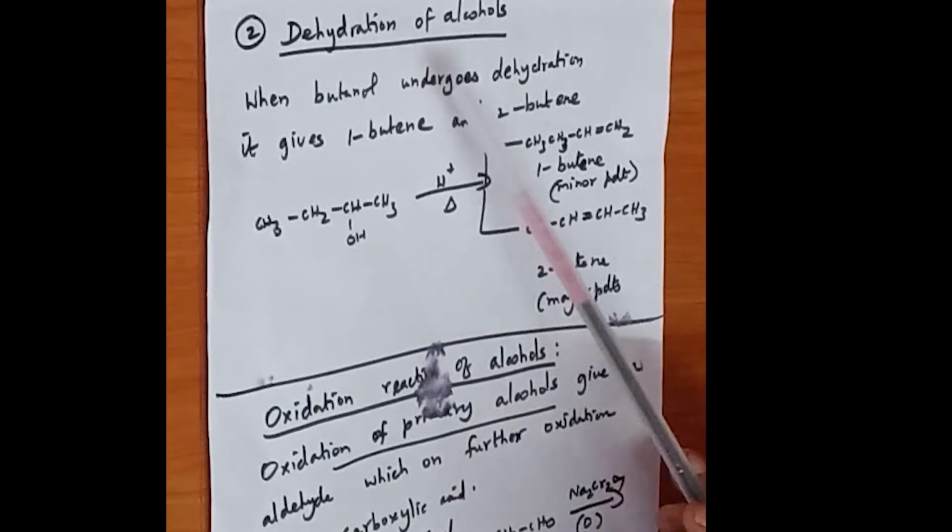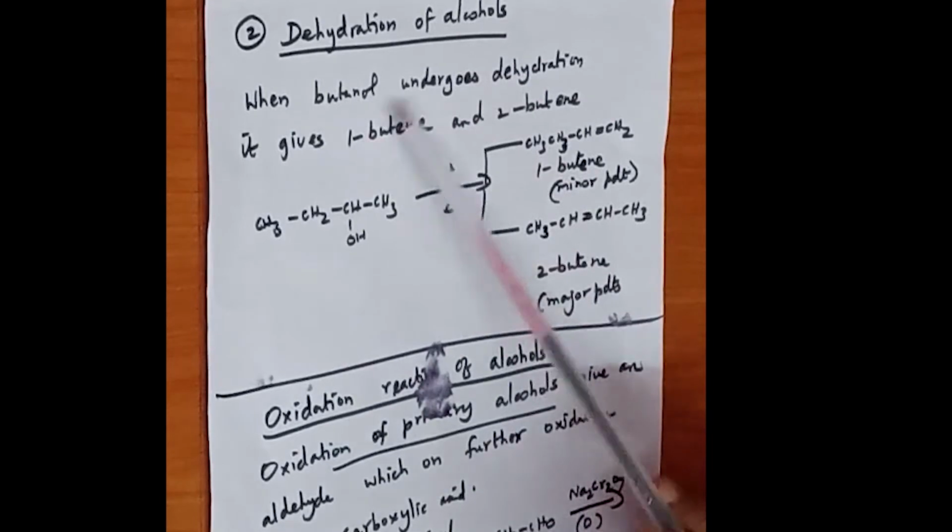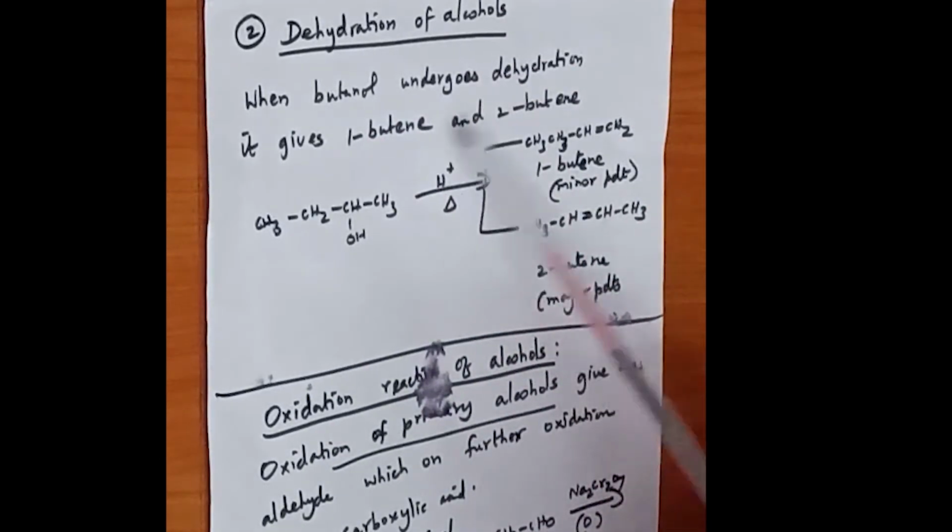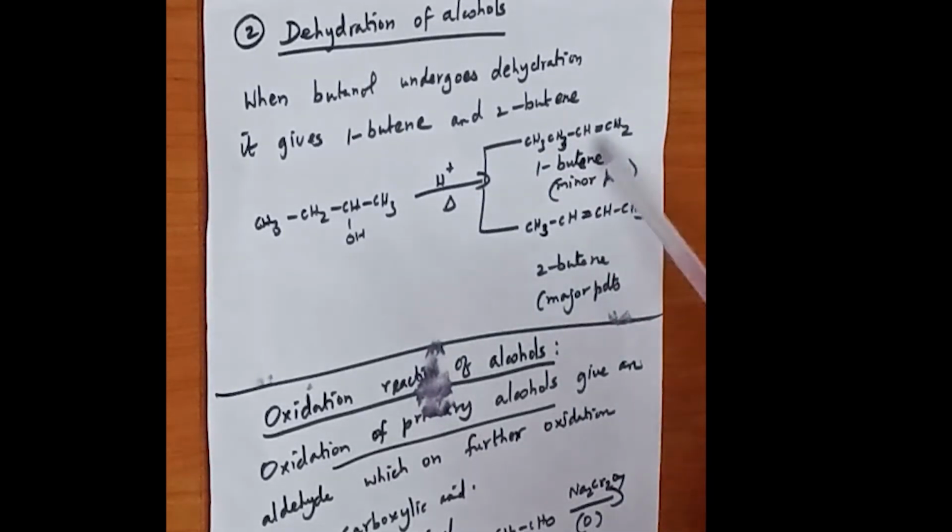Similarly, look at the second example for Zaitsev's rule. When butanol undergoes dehydration it gives 1-butene and 2-butene. So here also the major product is 2-butene, because it is the alkene that contains less number of hydrogen atoms attached to the carbon-carbon double bond. Here look, how many hydrogen atoms are there? 4. Here again, 6 hydrogen atoms are present. So based on the number of hydrogen atoms attached to the carbon-carbon double bond, the alkene with fewer hydrogen atoms is the major product.